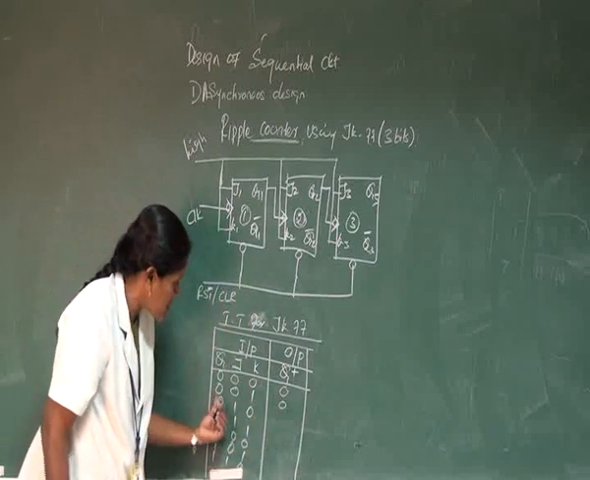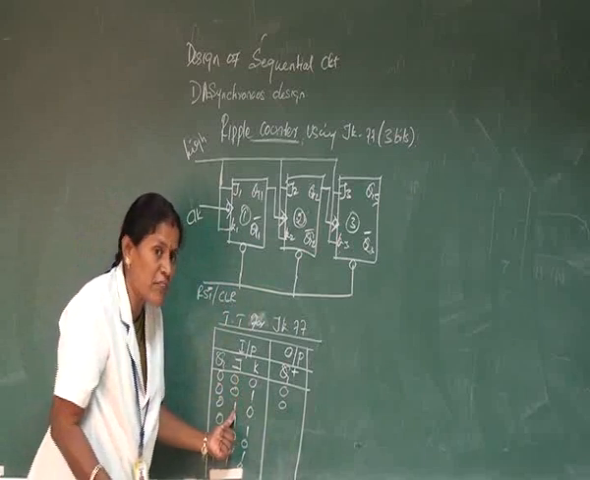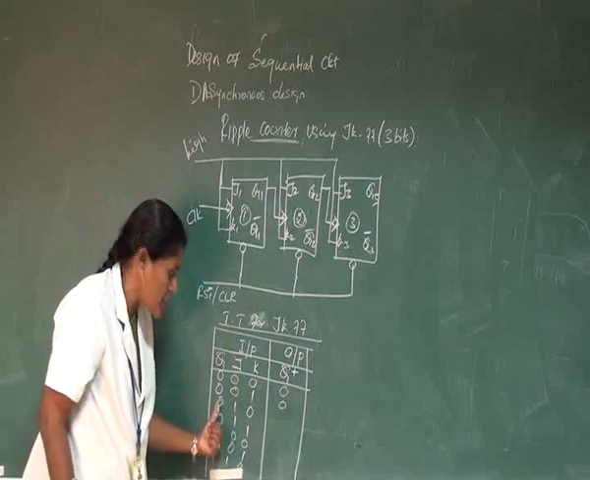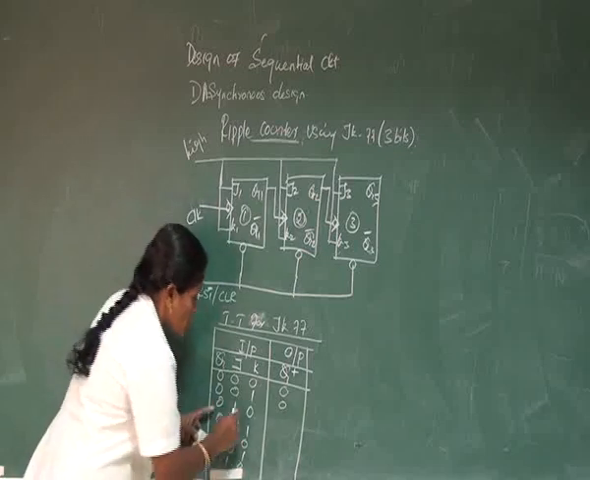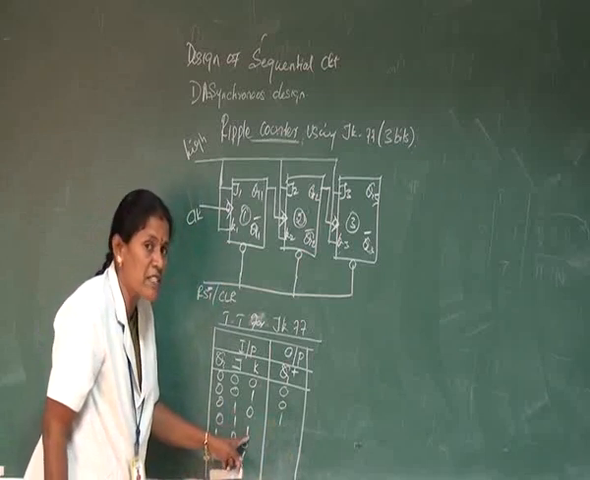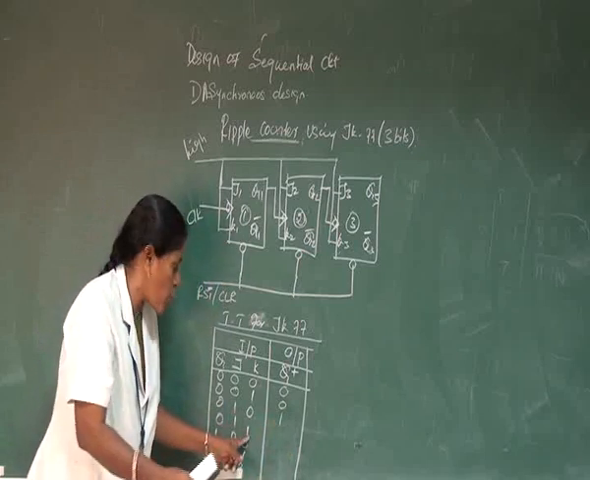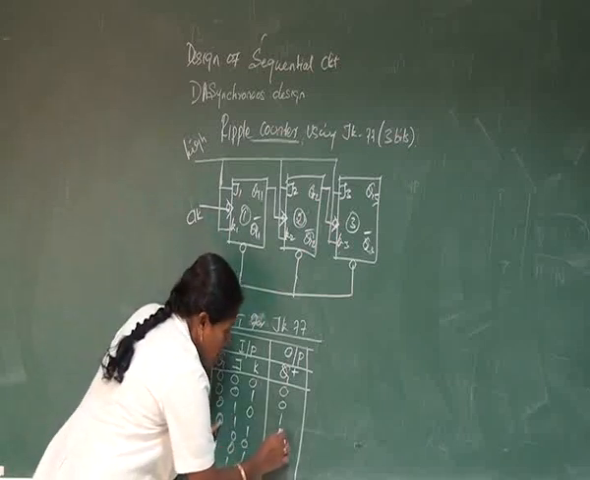And next, J is 1. J being 1 means the set value, so whatever your previous value was will be set here. The previous value is 0, so now it is set to 1. And both being 1, 1 1, means the JK flip-flop toggles its output. So what is your previous one? 0. The 0 is toggled here to 1.